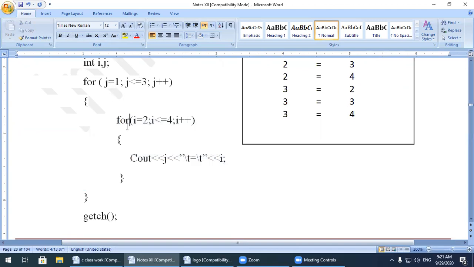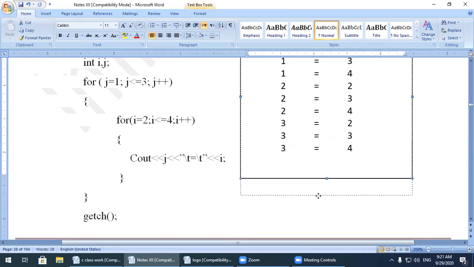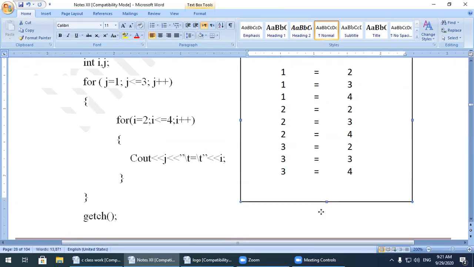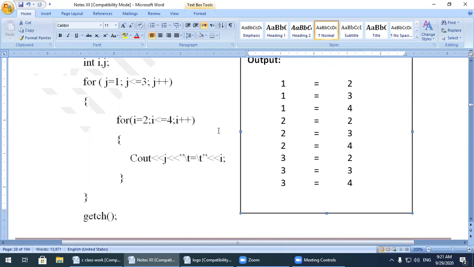For the outer loop, j is equal to 1, j less than or equal to 3, j plus plus. Now the inner loop starts, i is equal to 2, i less than or equal to 4, and i plus plus. Then cout: first we display the value of j.